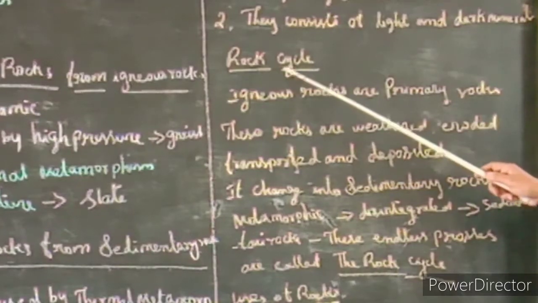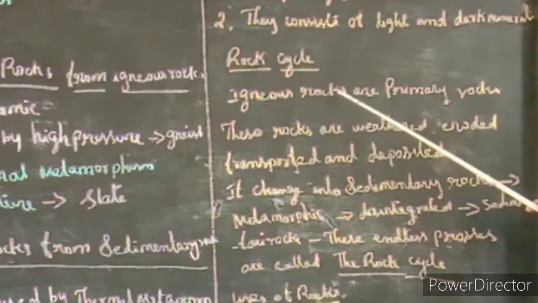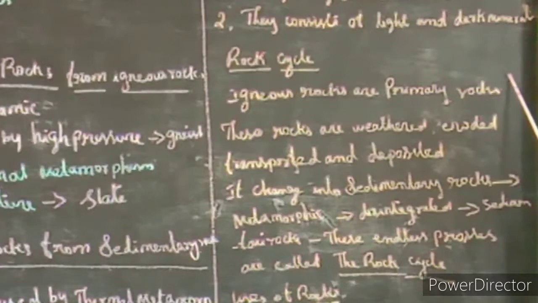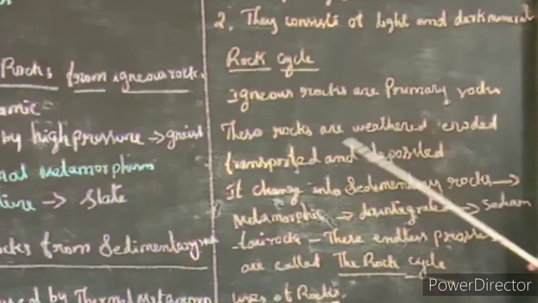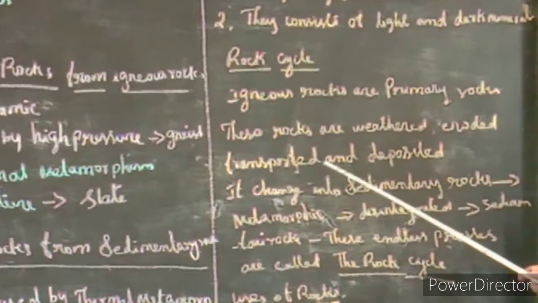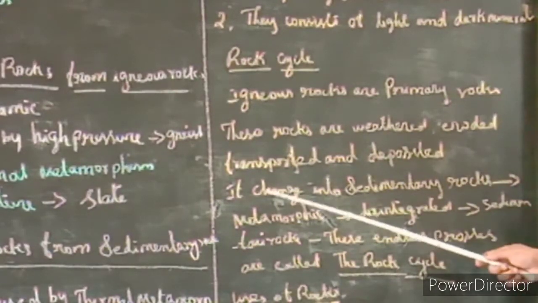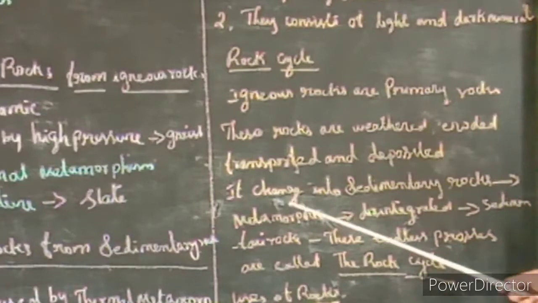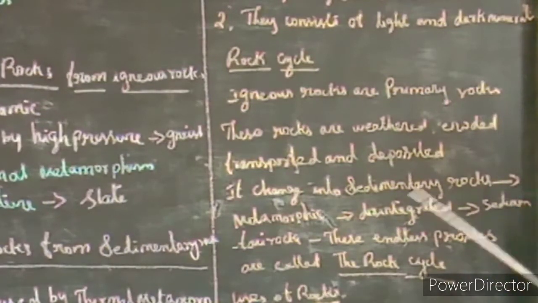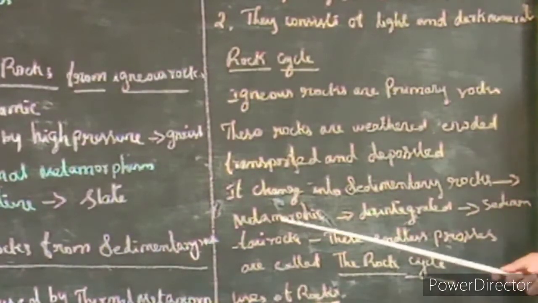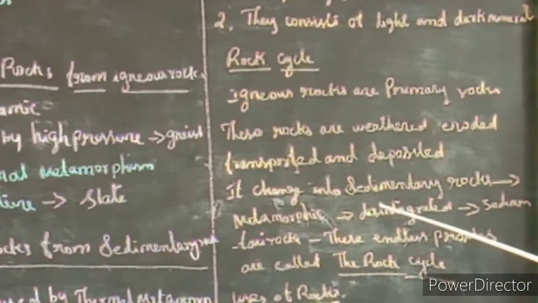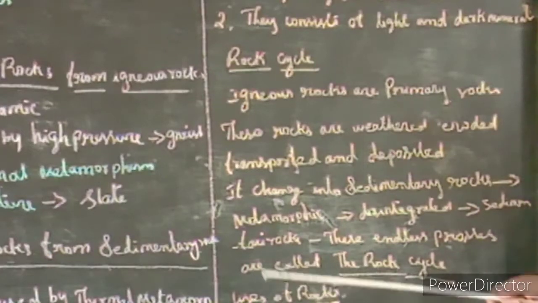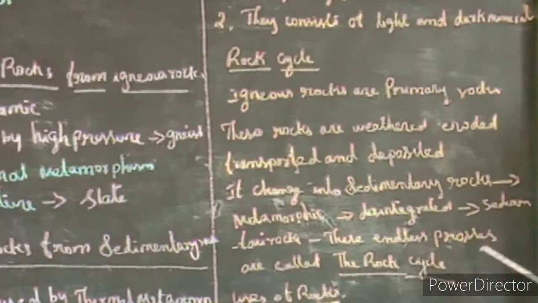Next one is the rock cycle. The igneous rocks are known as the primary rocks. These rocks are weathered, eroded, transported and deposited over a long time, and when deposited, they change into sedimentary rocks. Sedimentary rocks change into metamorphic rocks. Metamorphic rocks are disintegrated and change into sedimentary rocks. These endless processes are called the rock cycle.